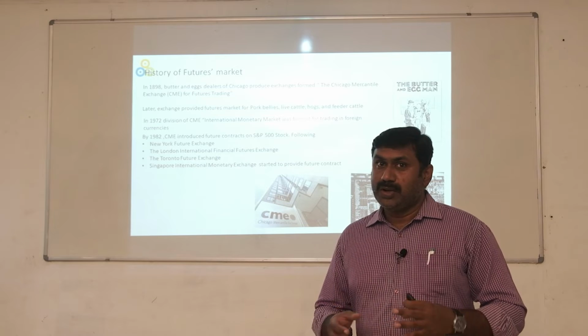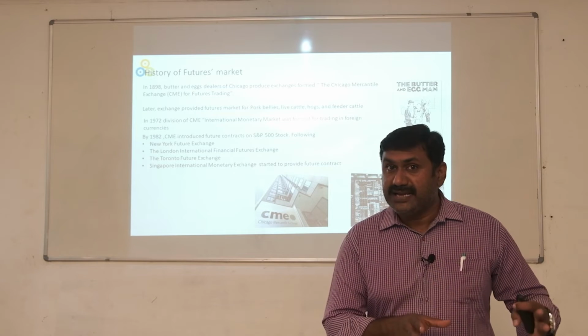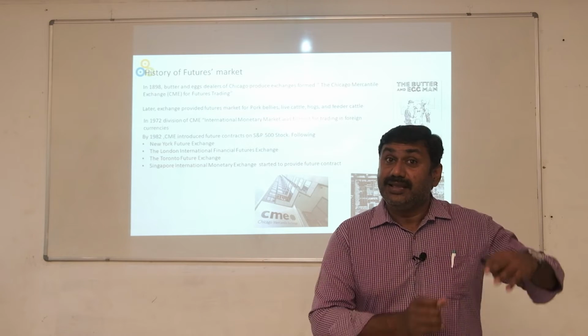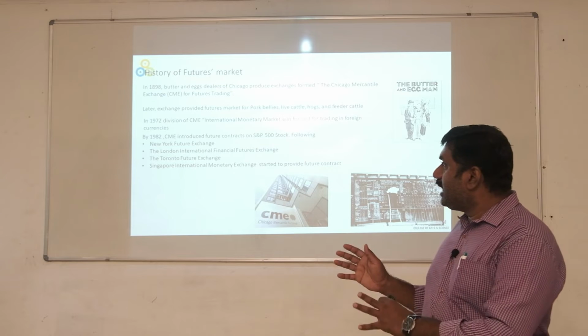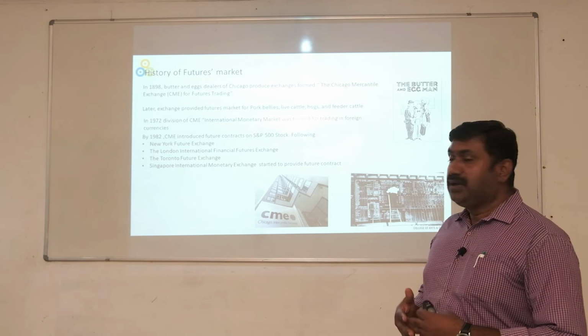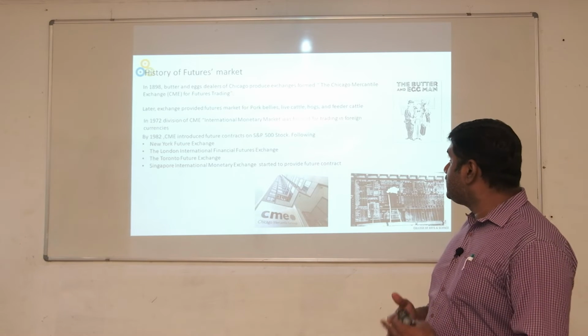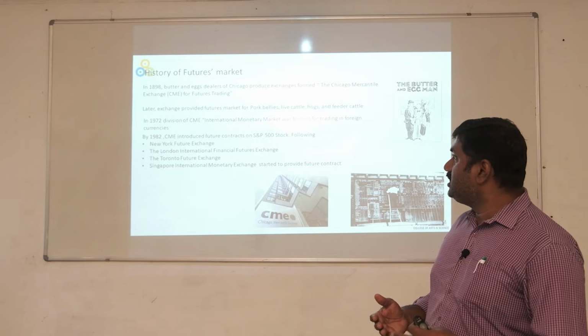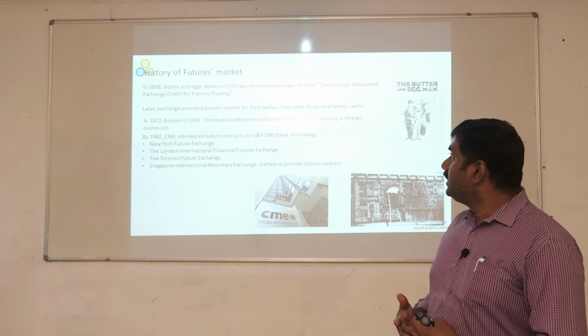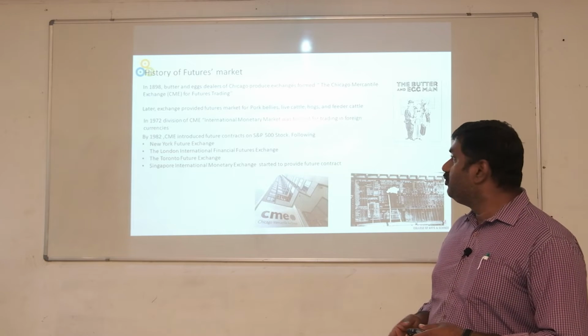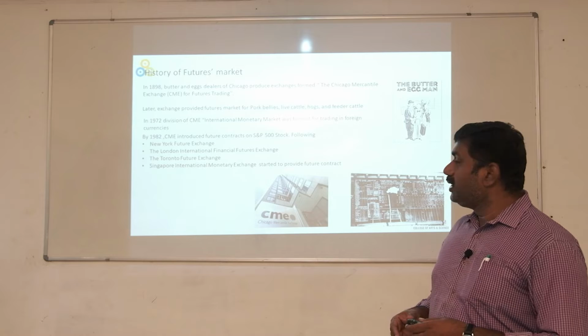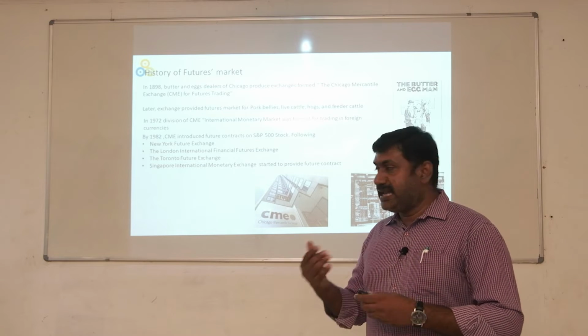So, you know, derivatives did not start in finance, they started on livestock. In 1972, a division of the CME, the Chicago Mercantile Exchange, formed the International Money Market for trading in foreign currencies.